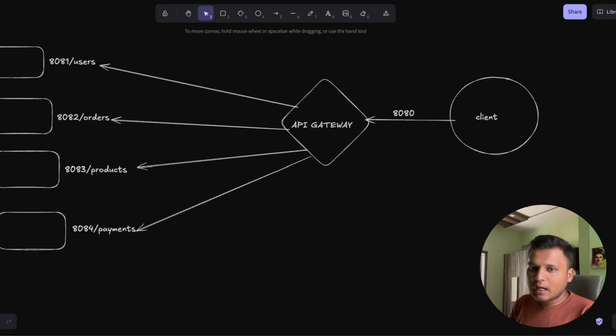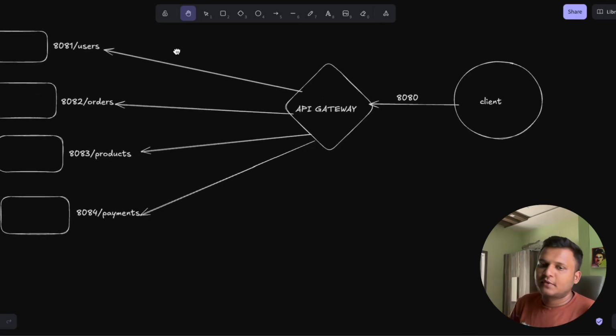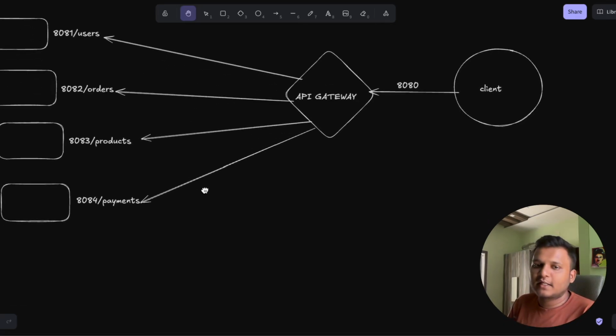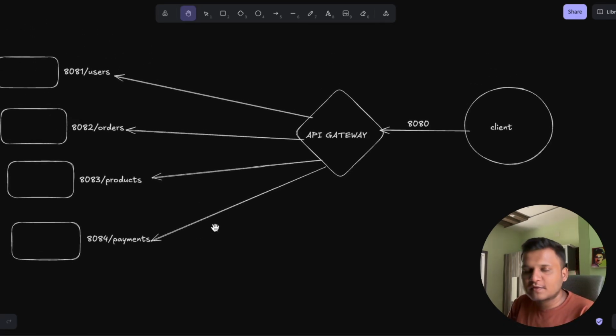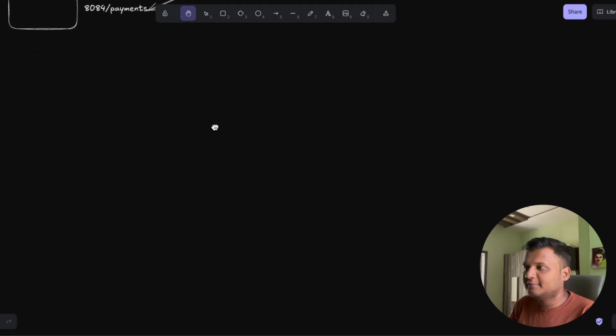So how does this API gateway work? An API gateway is basically a reverse proxy that sits in front of your microservices and acts as a single entry point. For that you need to understand what a proxy is and what a reverse proxy is. Let me simplify.